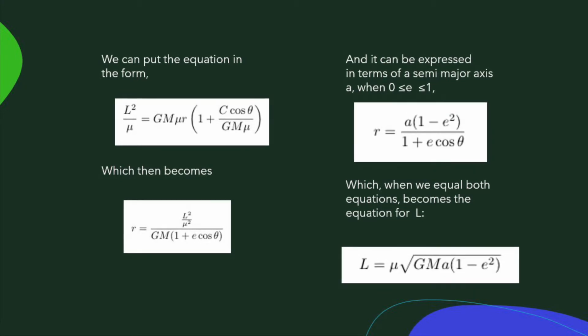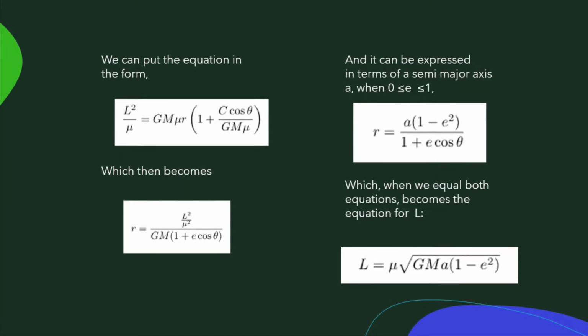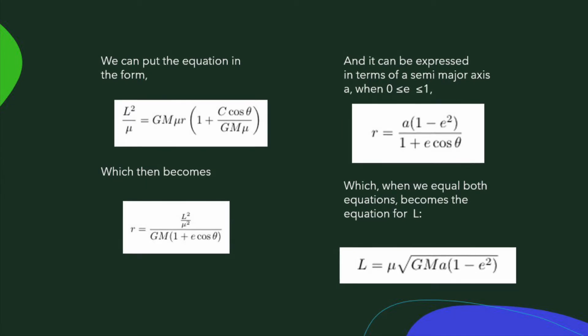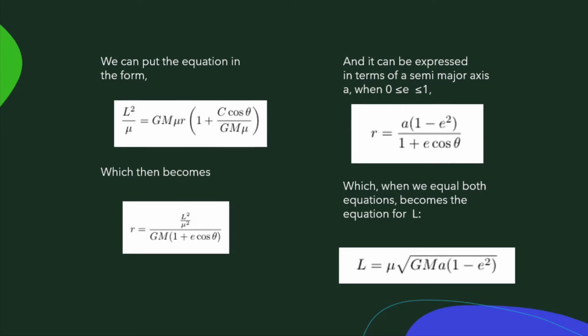And once we equate the two r's to each other, we will obtain the expression for the angular momentum, which will be L equal to mu times the square root of GM times a times 1 minus e squared, which, for a bounded elliptical binary orbit, will have the center of mass at a focus in each ellipse.